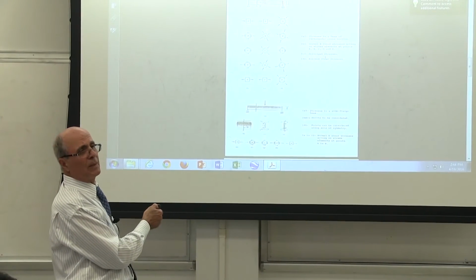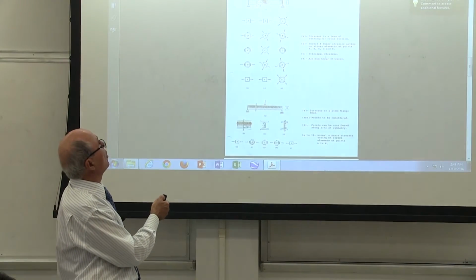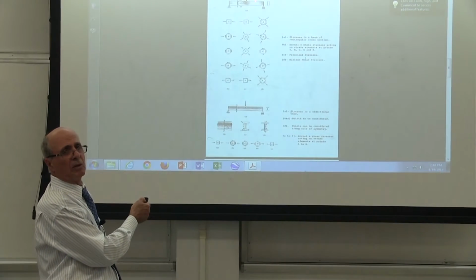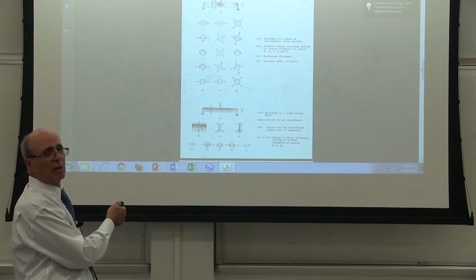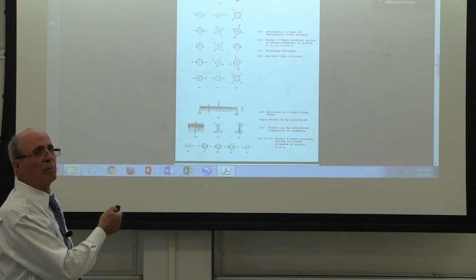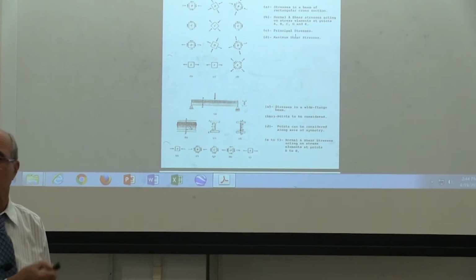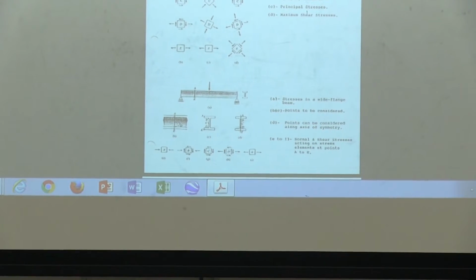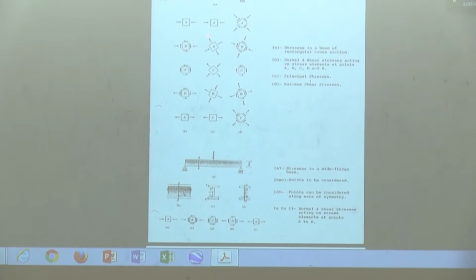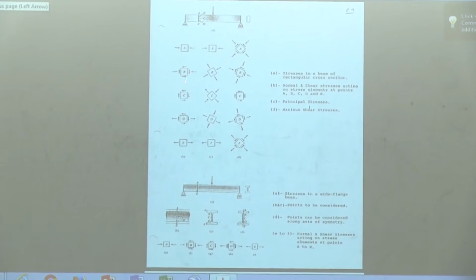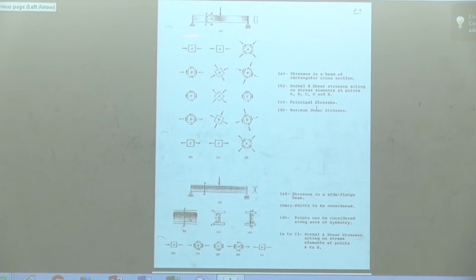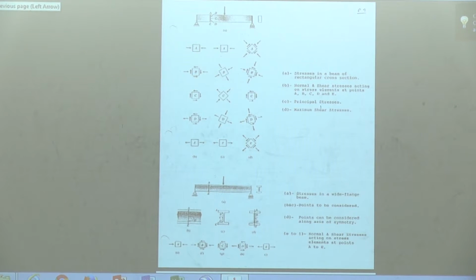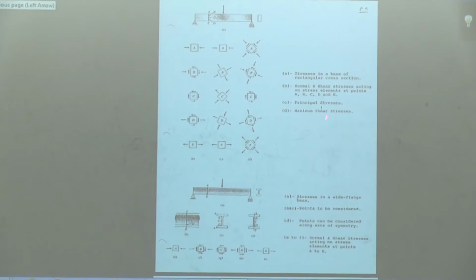This is a normal stress in the form of compression for this beam, yes or no? Is this principal stress or not? See, all the knowledge of principles. This is why I'm insisting that everybody should know all the principles. This is principal stress, yes or no? Because shear is 0. However, there is a shear associated with that. We are going to discuss it in a minute, what's going to happen there.